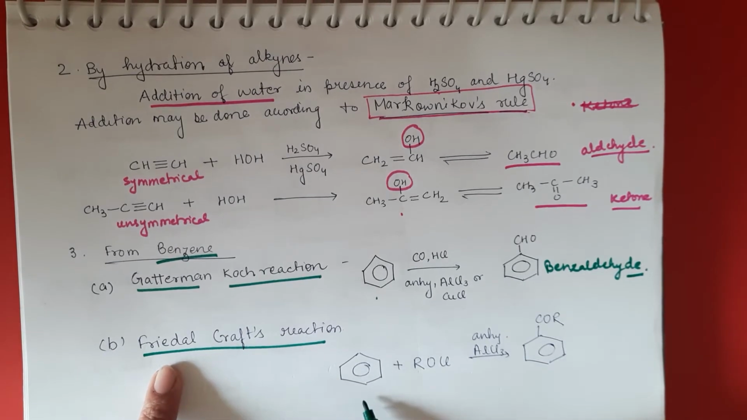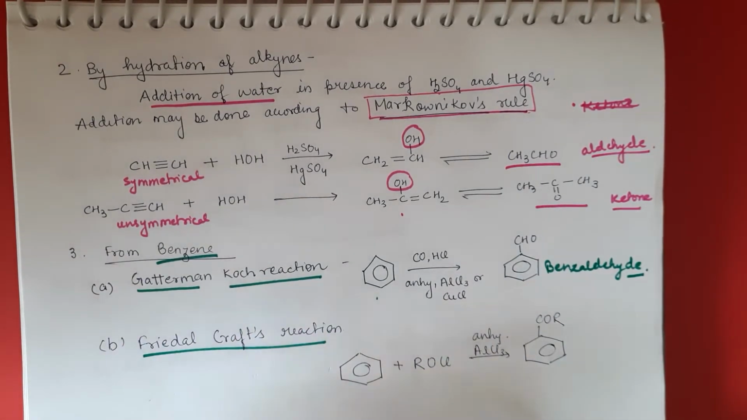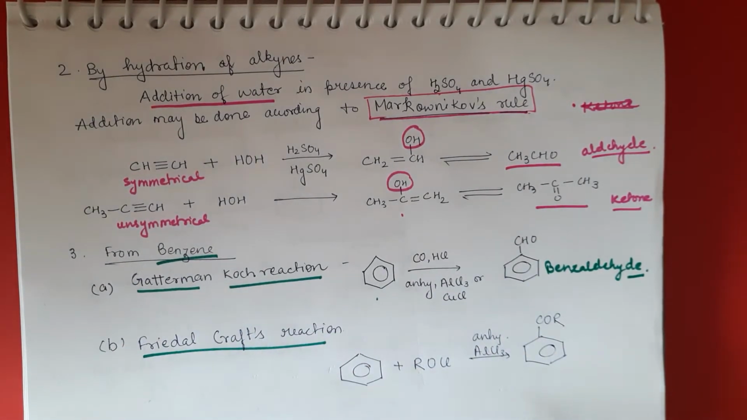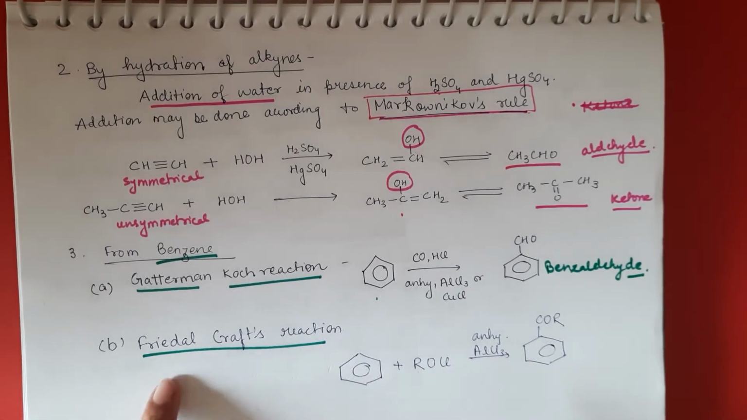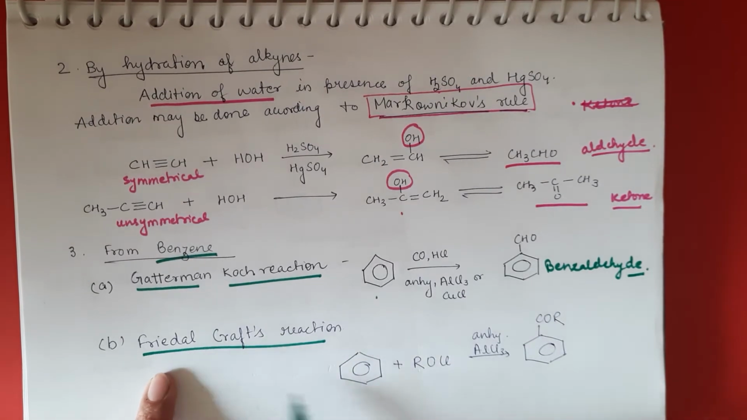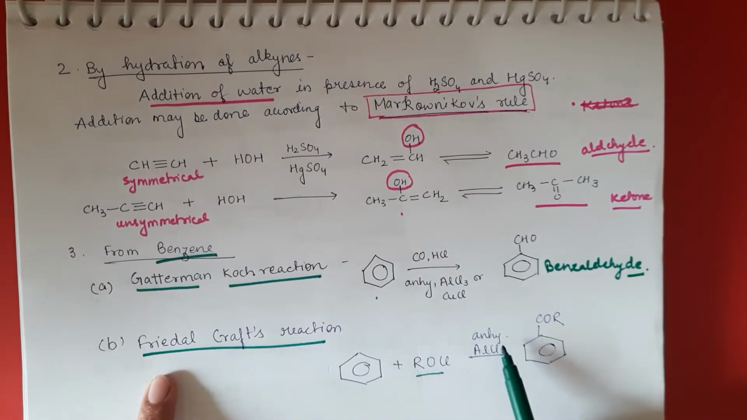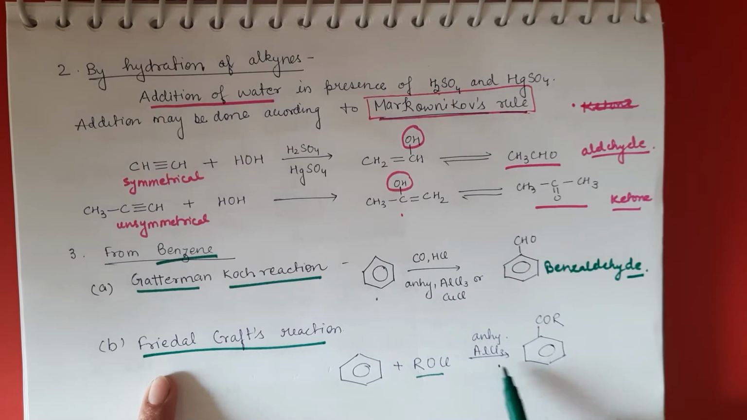So the Gattermann-Koch reaction is treating benzene with CO and HCl in anhydrous AlCl3 or anhydrous CuCl, and we get benzaldehyde. And here is the Friedel-Crafts reaction. In my previous video in the chapter Amines, I had already discussed this Friedel-Crafts reaction. You can go and check that video also. So if we treat benzene with RCOCl in the presence of anhydrous AlCl3, we get ketone here.